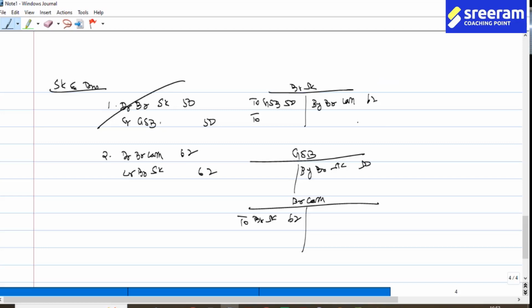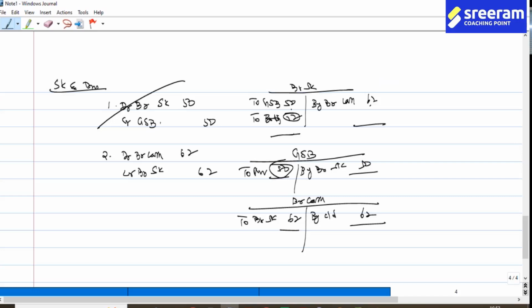This would end up with my stock account not balancing. Why? Because on the debit side I have taken it at cost and on the credit side I have taken it at the selling price. So the difference I will take to branch adjustment account, 12. This is the gross profit. So my branch cash will be the closing balance 62. And here I take it up to purchases 50. This is the balancing figure.